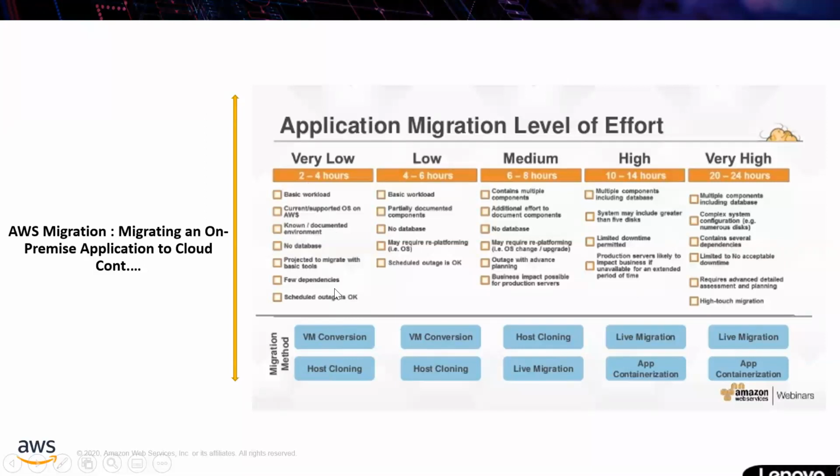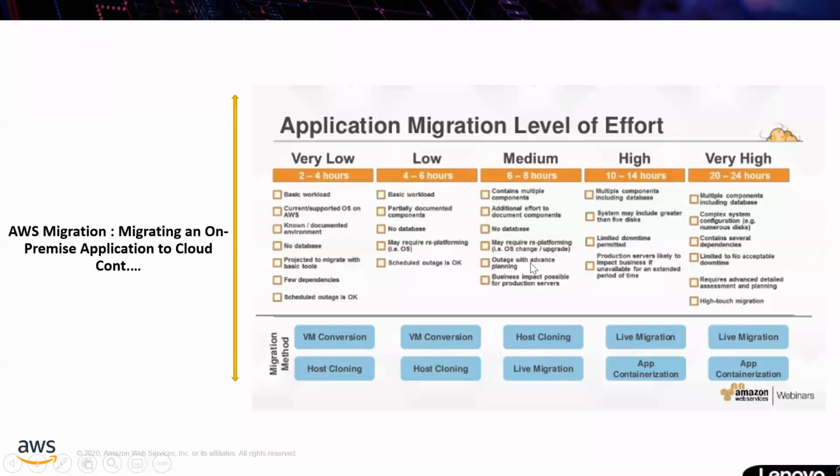So it's a simple application. A slightly bigger application, still no database, will take 4 to 6 hours. Medium applications will take 6 to 8 hours, including no database.